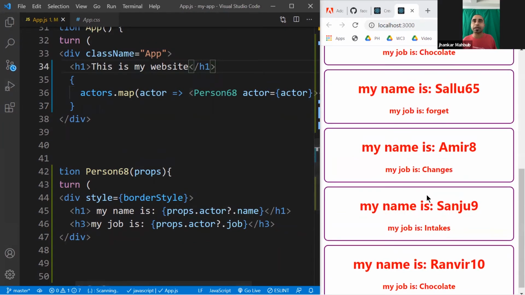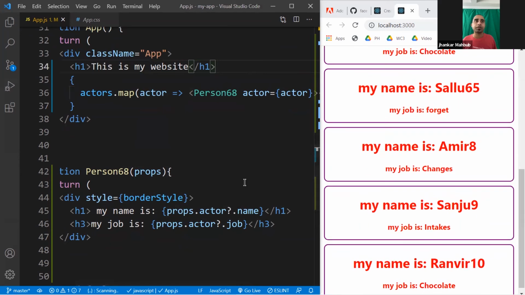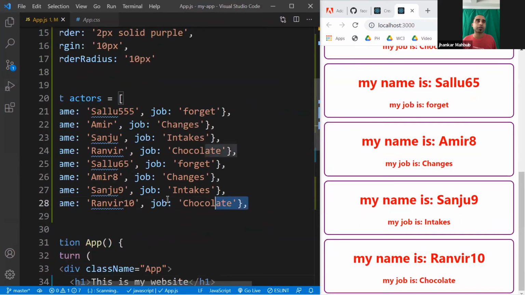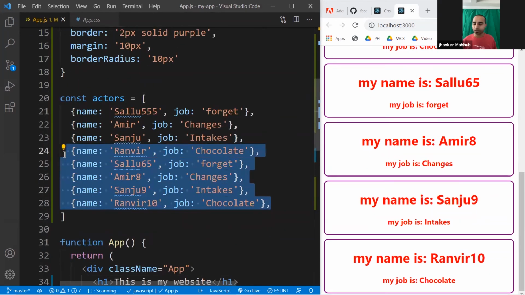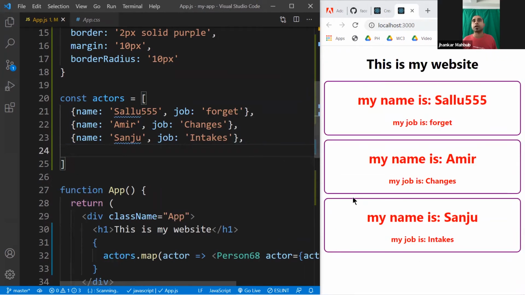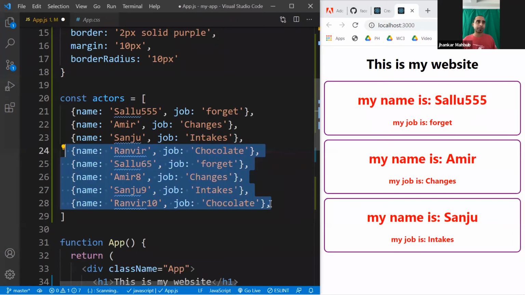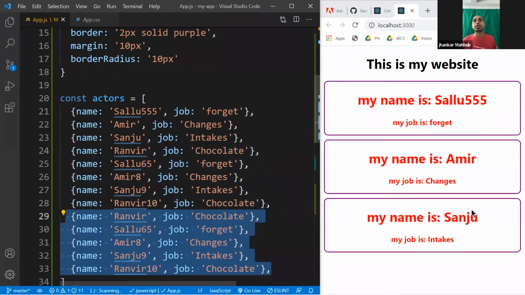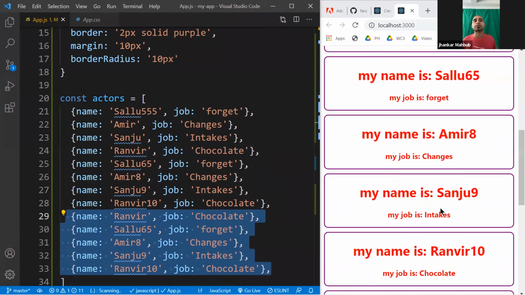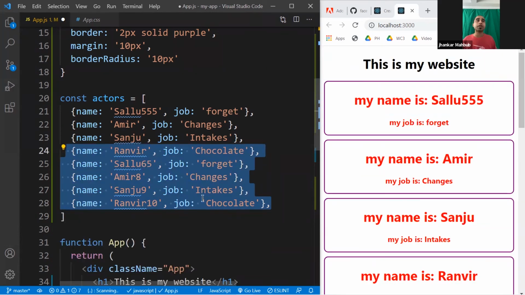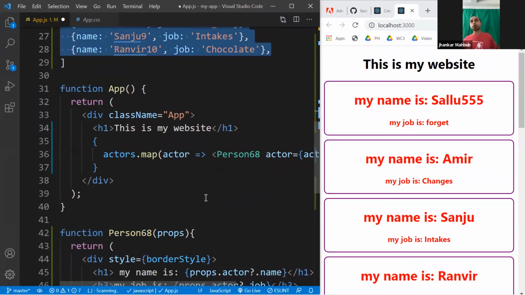It doesn't matter whether you have 8 right now, if you have maybe 3. So let's say you have 3. It doesn't matter, if you save it, you will only have 3. If you make it 8, maybe you will create another number of stubs. You see, another number of stubs is created. So that's how you are not bound to create 1 or 2. Rather, you can create as many components as your data has. That means you are much more powerful, much more energetic, and much more dynamic.